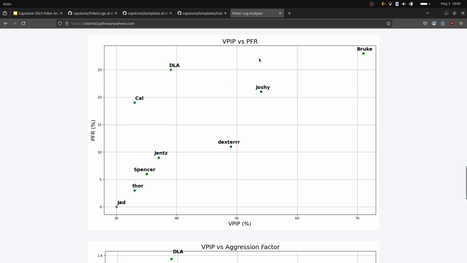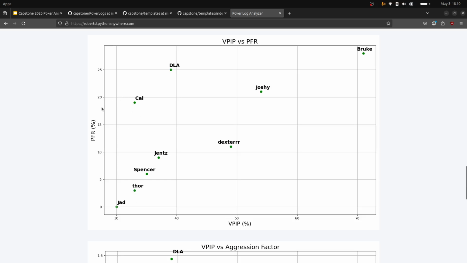Here's a scatter plot that I've created that shows VPIP versus PFR. So VPIP stands for voluntary participation in pot, which means the percentage of hands that a player plays. So basically, if you have a higher VPIP, like this group over here, it means you play a lot of hands. So this player plays like 72% of hands, whereas someone like Cal plays about 33%.